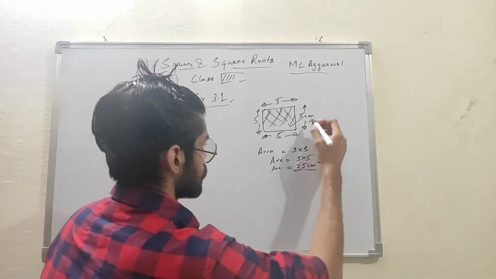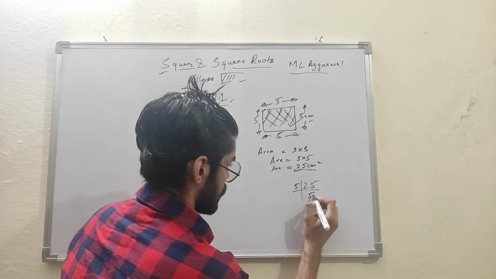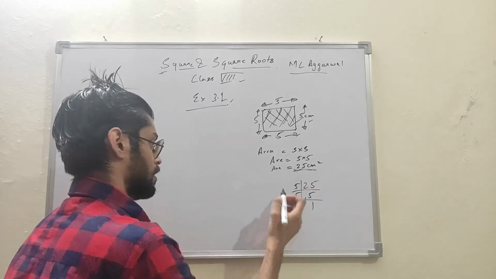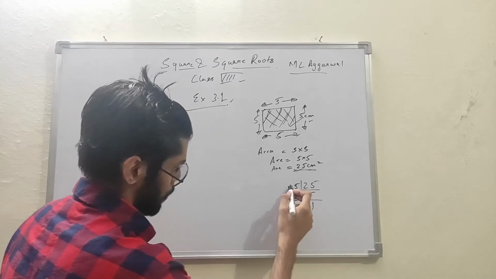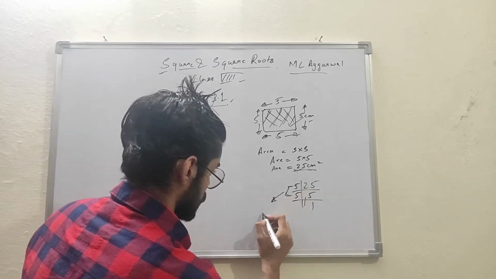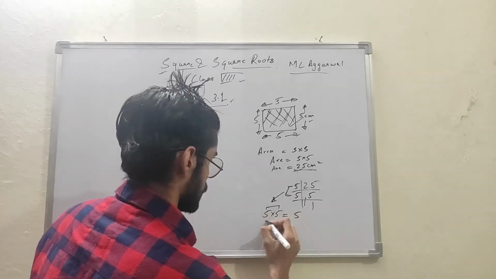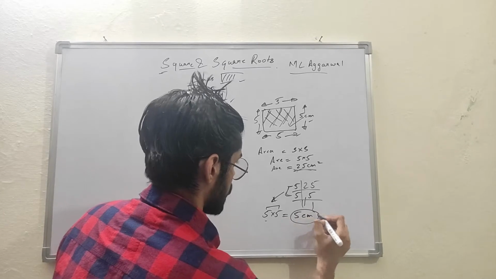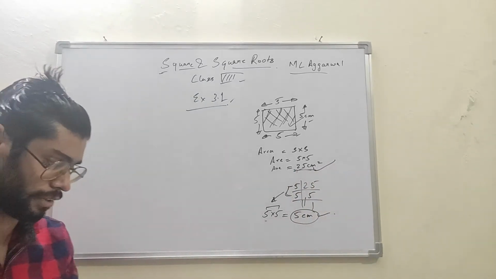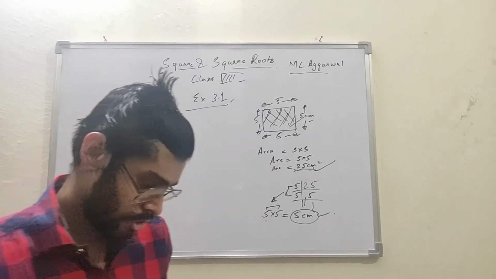So you will just factorize this like this, and make pairs of these two and assemble it. Two fives will represent a single 5. So this will be the side of a square of area 25 centimeter square. Okay, so let's move to the questions.